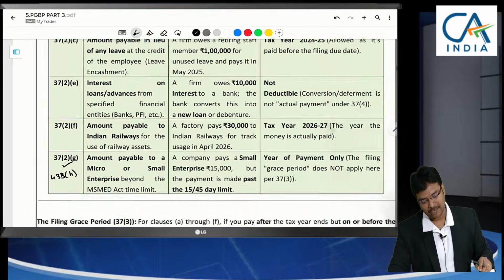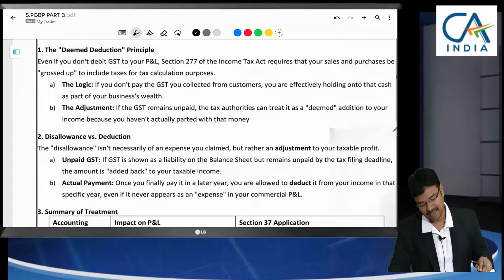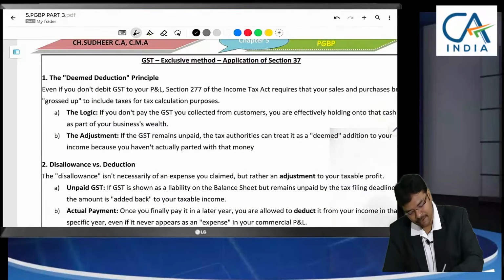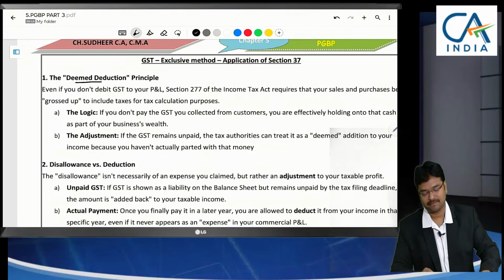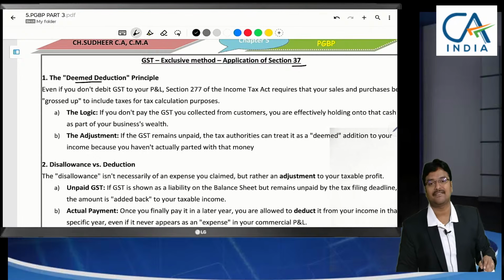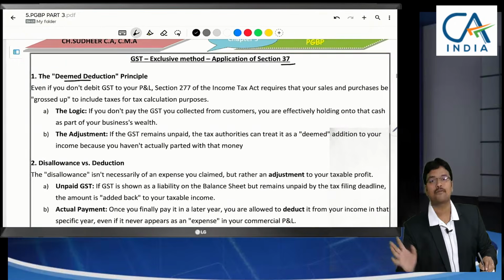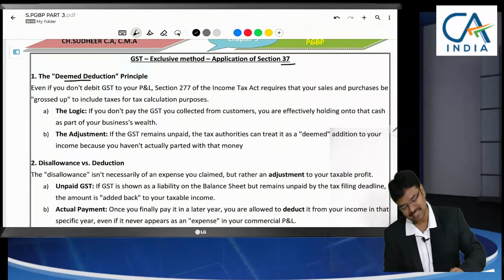So, the interpretation of this provision is very important here. It will be treated as a deemed deduction. This is the application of this section 37. This aspect is very useful for our practice, sir. Let us concentrate on this aspect.